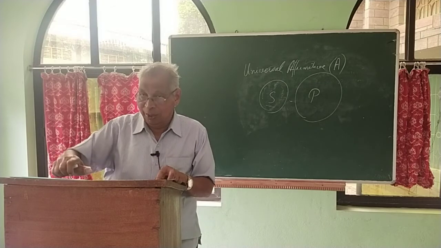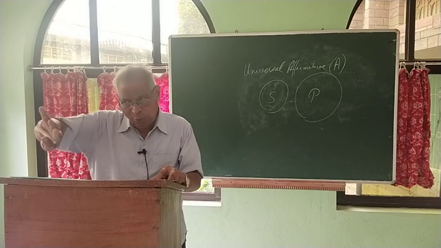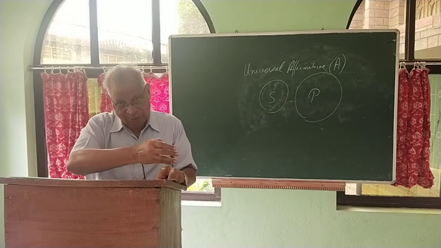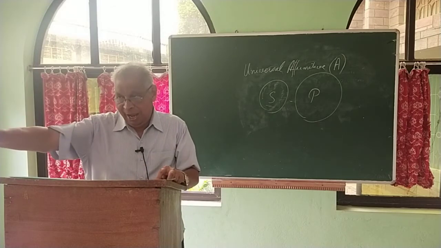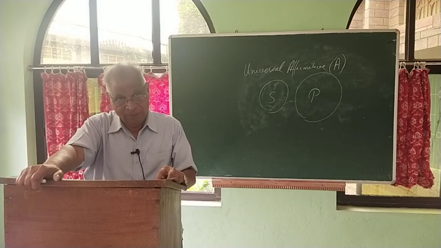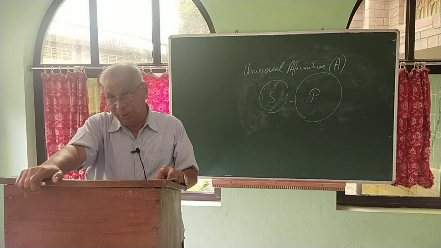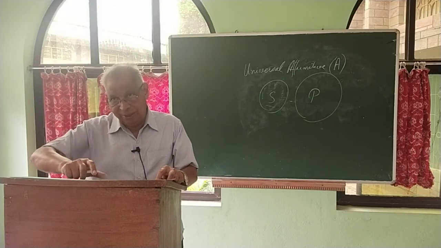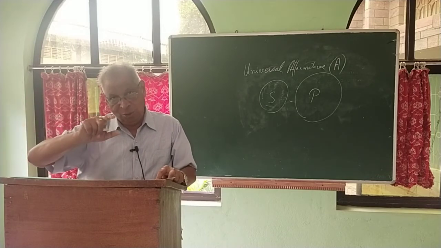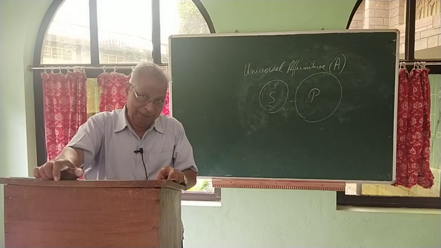And the other one, class S, E proposition. Class S is totally excluded from class P. No Indian is a European. Totally excluded. No Indian will be found as identified with a European. And I proposition, particular affirmative, part of the S is included in the P. In the case of O proposition, part of the S is excluded from the P.